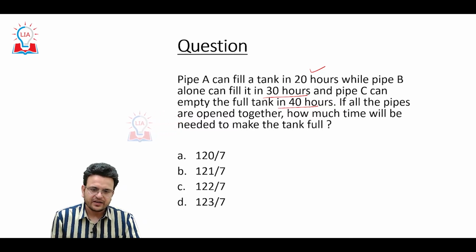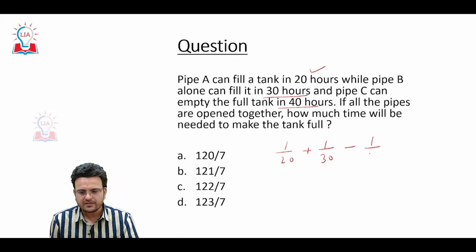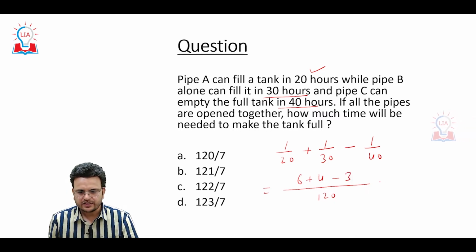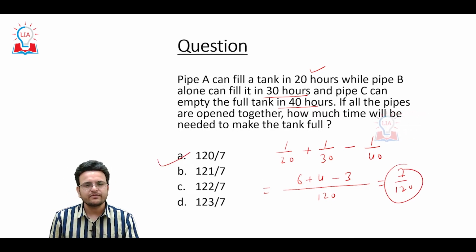Pipe A can fill a tank in 20 hours. So pipe A's 1 hour work is 1 upon 20, pipe B's 1 hour work is 1 upon 30, pipe C's 1 hour work is minus 1 upon 40. So LCM will be 120, 6, 4 and I can say that 3. So it will be 7 upon 120 and then the answer will be 120 upon 7. Hope you are able to understand. That is a very simple question.